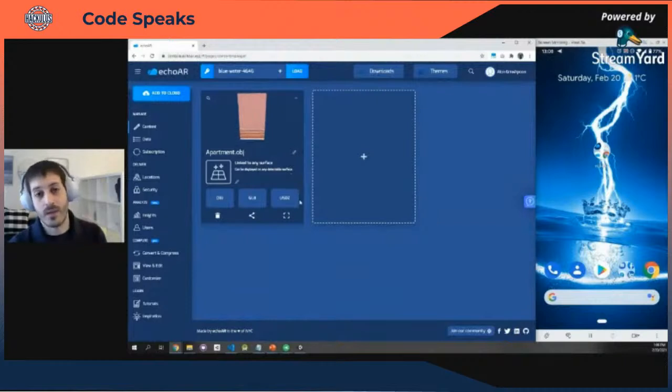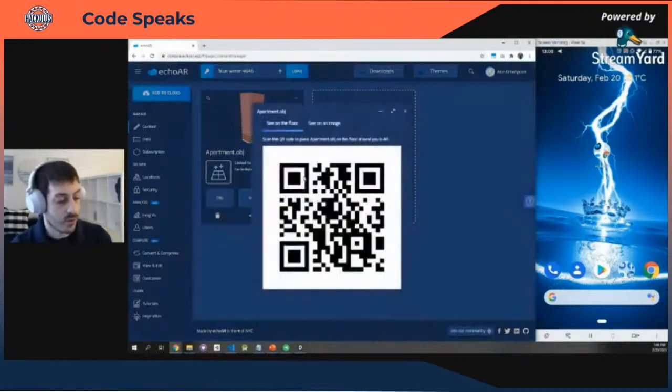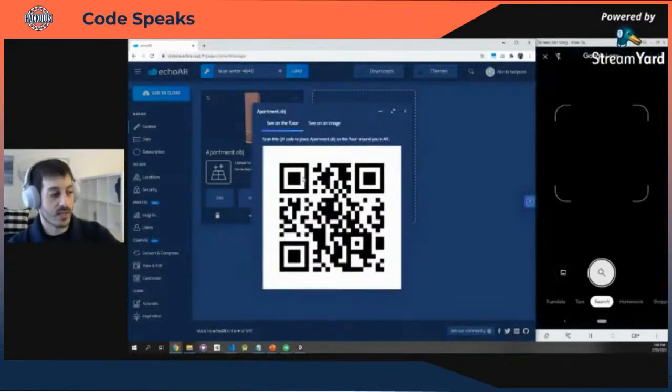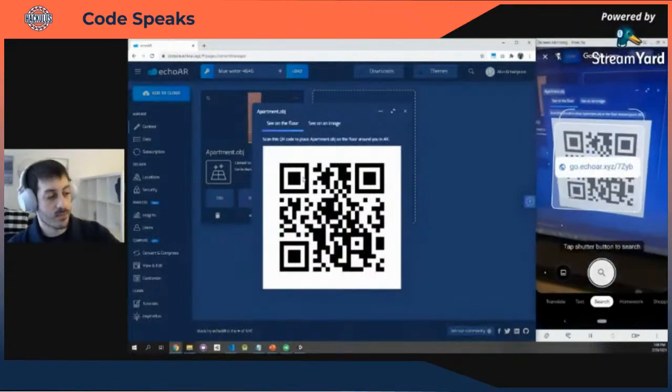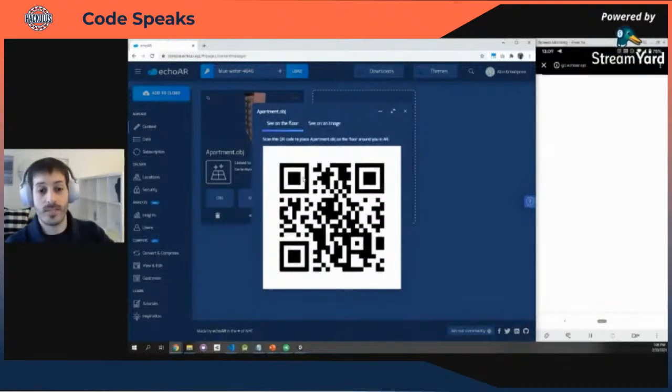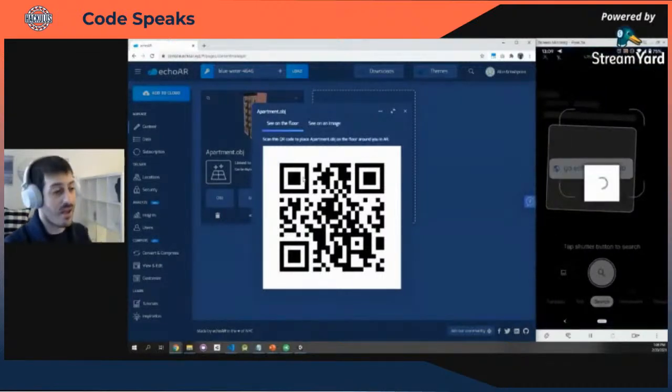For example, we work with a company in the art space that wanted people to randomly walk into an art gallery and see 3D files around them without installing anything. No worries. You click this button right here, which exposes a QR code. You can scan this QR code with your phone right now. If you're watching this live, that should work. Basically, just open your camera, point at the QR code, and it redirects you to a website. You don't have to install anything.